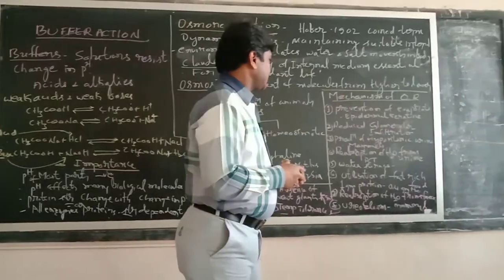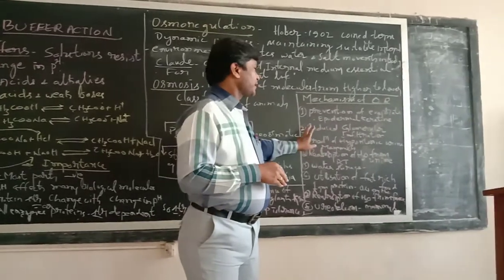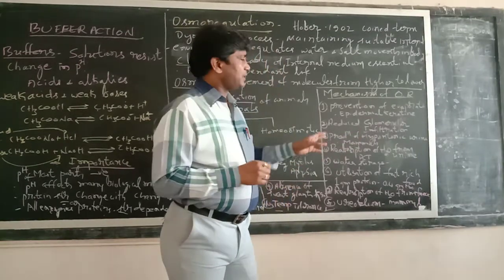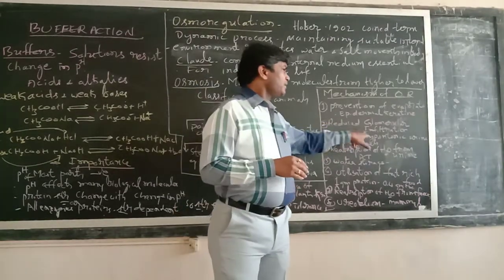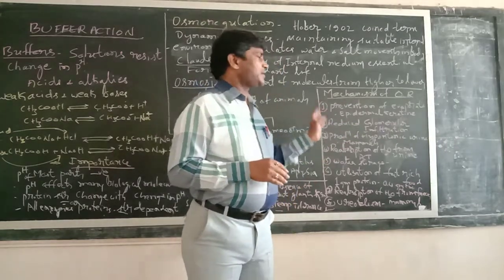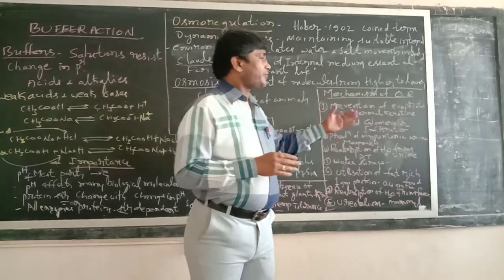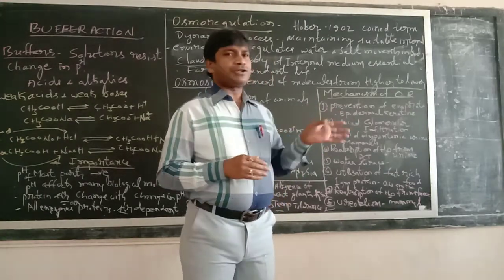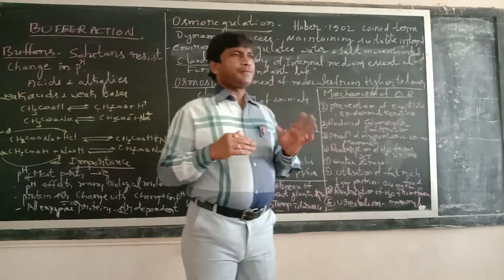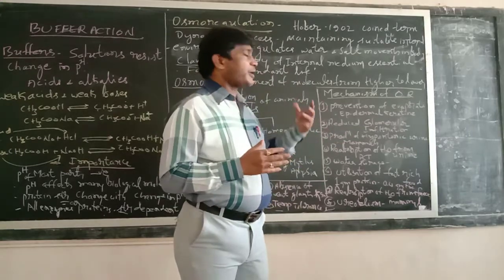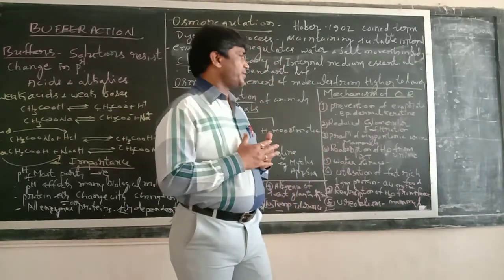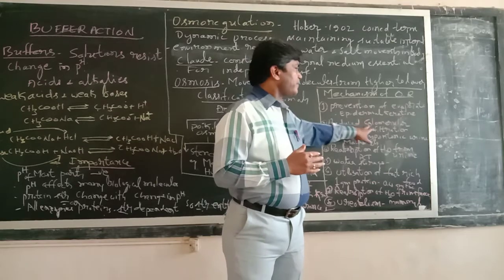And the second one is reduced glomerular filtration. That is carried out particularly by the nephrons of the kidneys, in the glomerulus. What is meant by glomerulus? Glomerulus is nothing but the repeated branching of the afferent arteriole in the Bowman's capsule. So that is called the glomerulus. When the impure blood passes through the afferent arteriole into the Bowman's capsule, the blood is filtered.